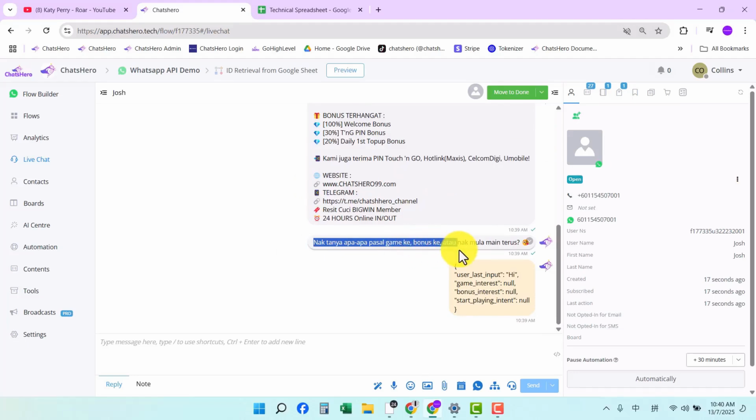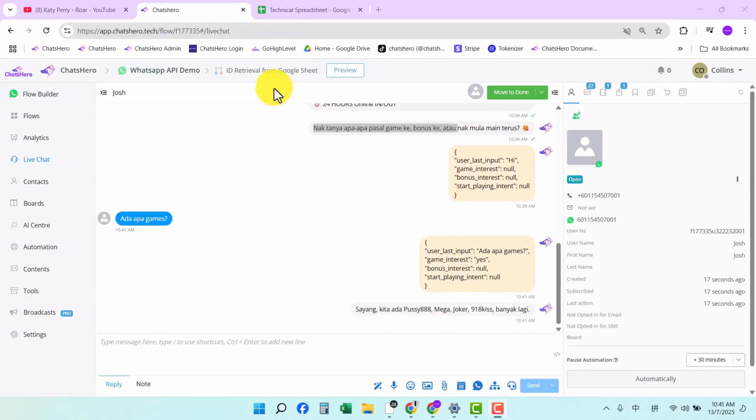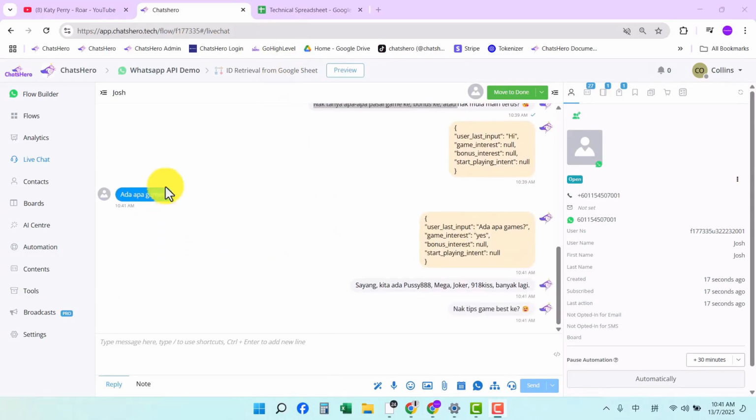For example, here we can ask it, what games do you have? Okay, so here the AI will recommend some of the games you have, for example, Not That, Every Night, and so on, these kinds of games. Then it will ask the customer which game they want. If they want to know more about a particular game, for example, they can say, tell me about Apple tips.